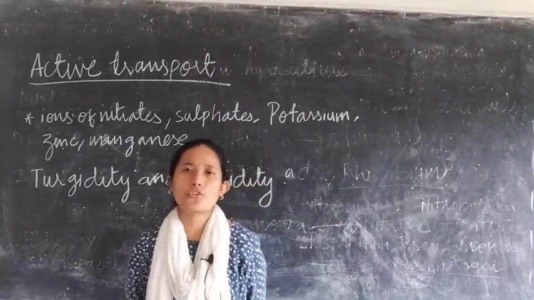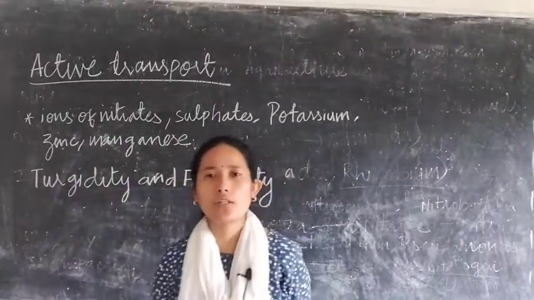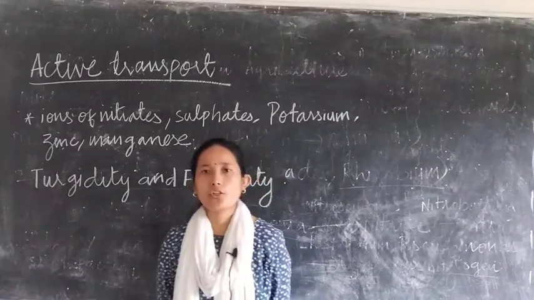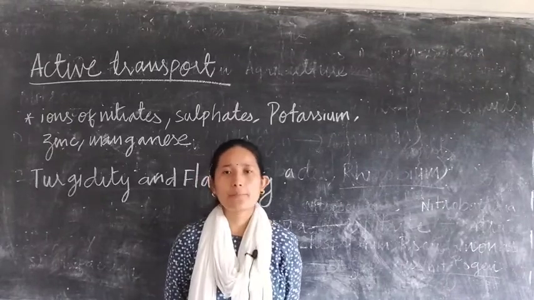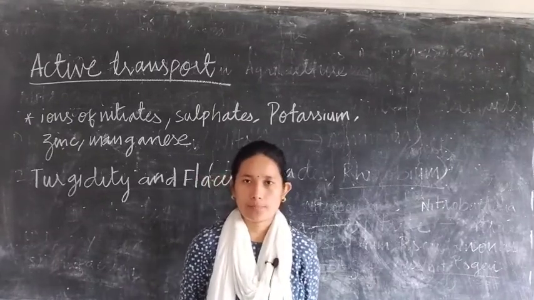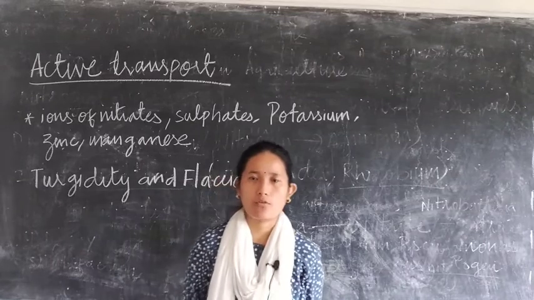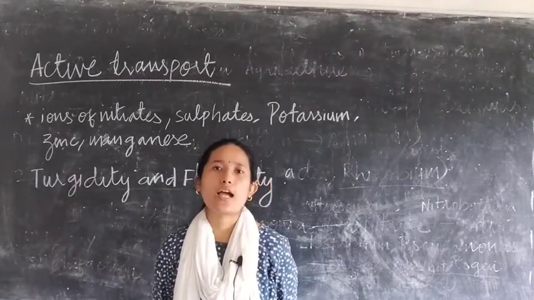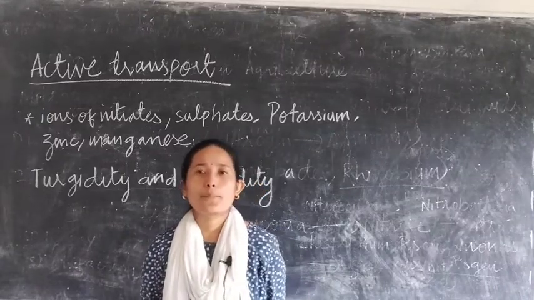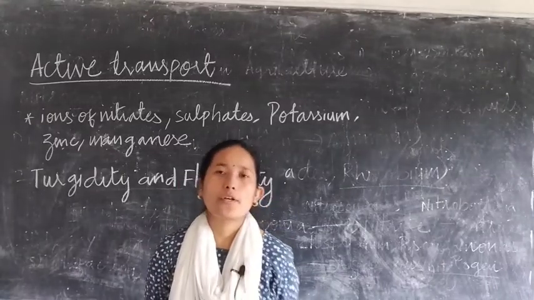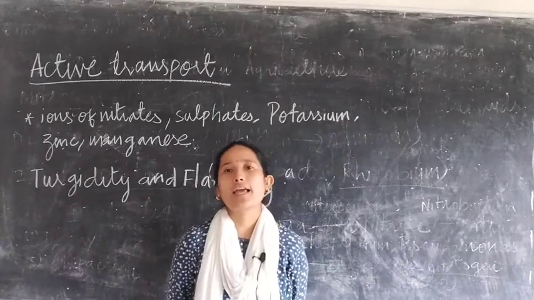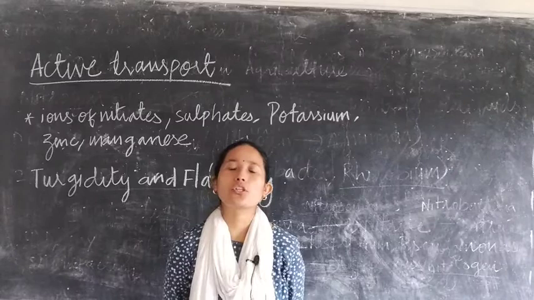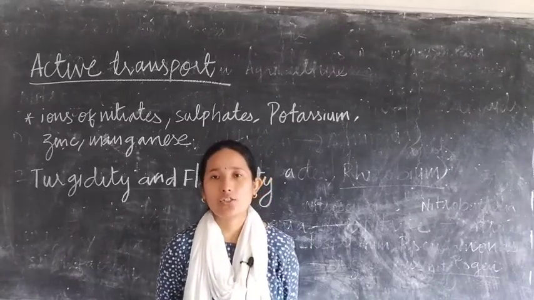So in our previous video we were discussing the different processes by the help of which absorption of water and minerals by the roots takes place. We have already discussed osmosis and diffusion. There, osmosis and diffusion are referred to as passive transport, because you do not utilize any energy. The process takes place simultaneously without the use of any energy.